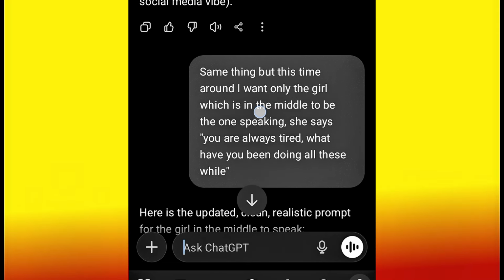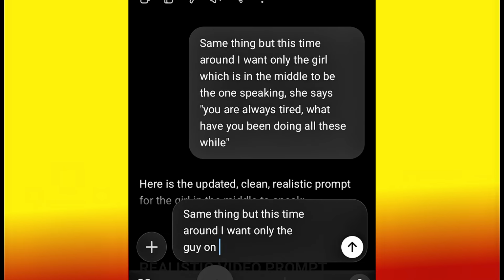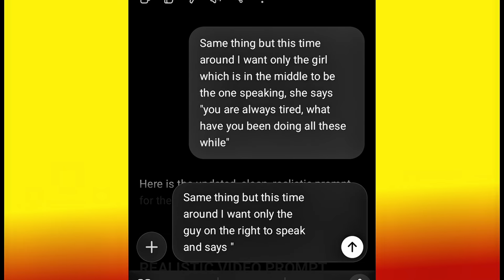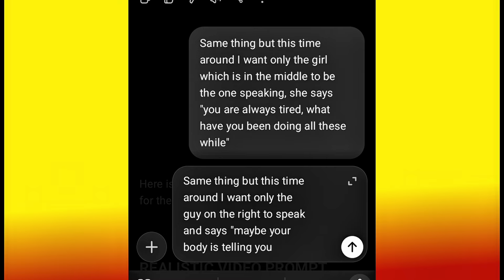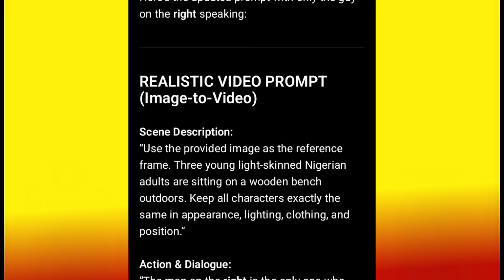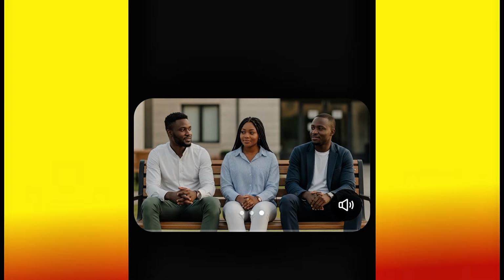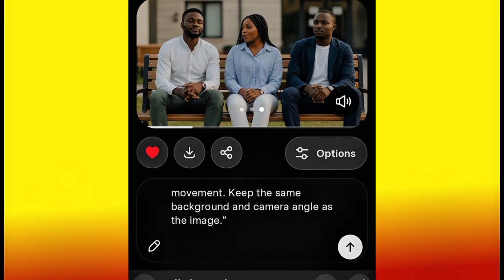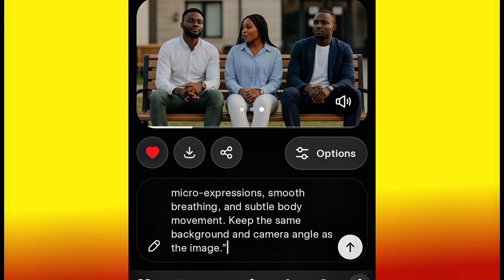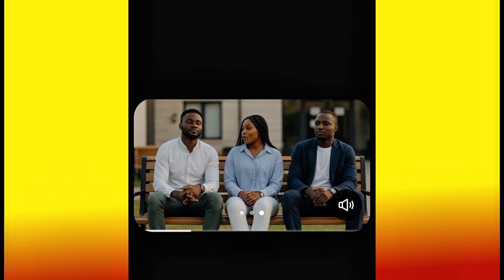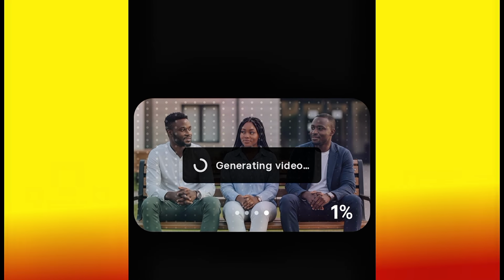ChatGPT is going to structure a prompt that will make only the guy on the right speak, and then I'll put what I want the guy to say. All right, then I'll copy what ChatGPT structured for me, head over to my Grok, and generate the video. Put the new one in. Hit OK. So now let's watch and see the magic from Grok AI.